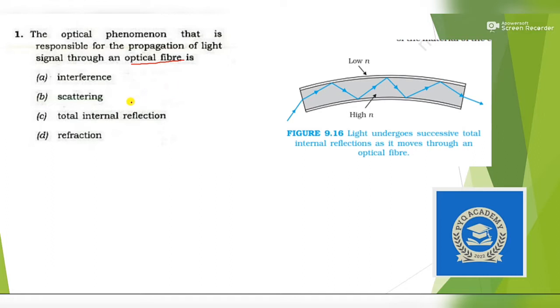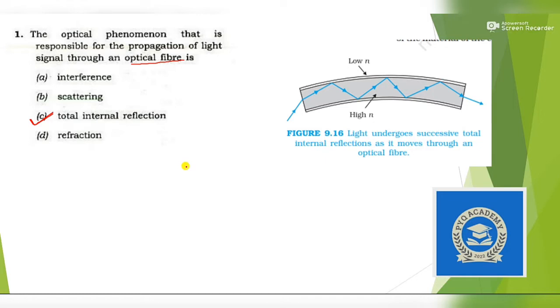The answer is quite easy: total internal reflection. You can see here in the image, by total internal reflection the data is transferred in optical fiber, which increases the speed of data.